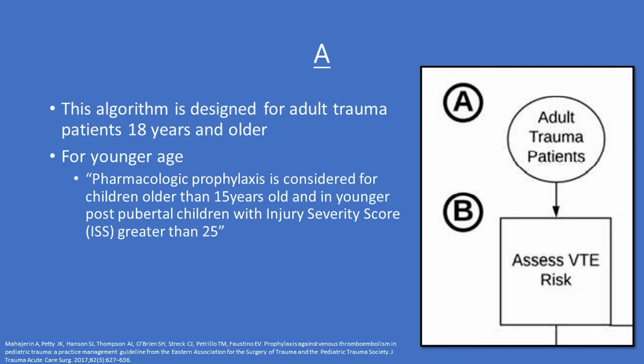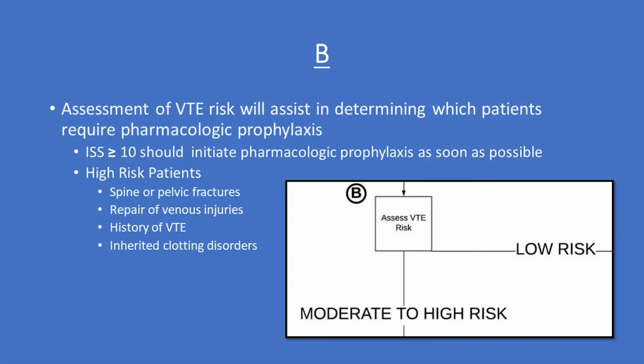At point A, this algorithm is intended for adult trauma patients, therefore those patients are 18 years and older. For younger patients, you can refer to the Joint Practice Management Guideline for the Pediatric Trauma Society and the Eastern Association for the Surgery of Trauma, which recommends pharmacologic prophylaxis be considered for children older than 15 years old and in younger postpubertal children with injury severity scores greater than 25.